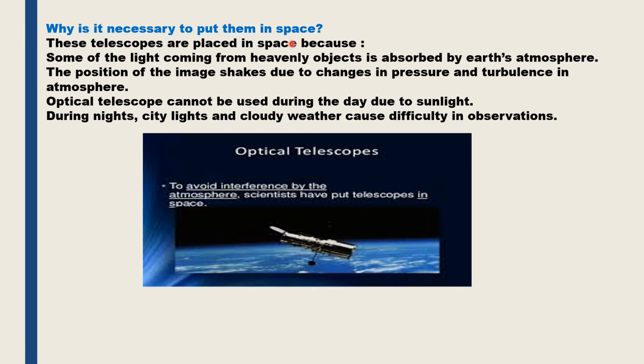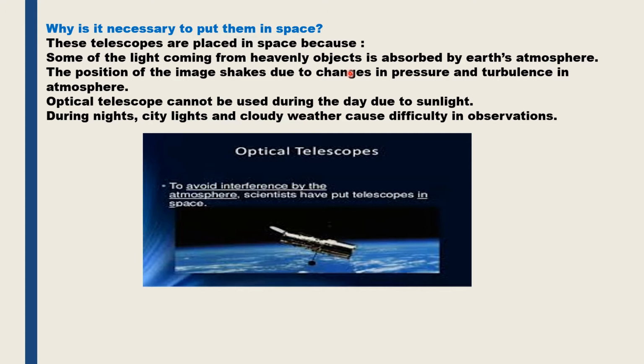But there are many types of light, like X-rays, gamma rays, UV rays and infrared rays, which are given out from the heavenly objects. The atmosphere absorbs these light rays of different wavelengths and prevents them from reaching the surface of the earth.